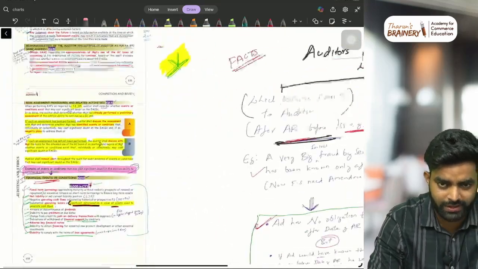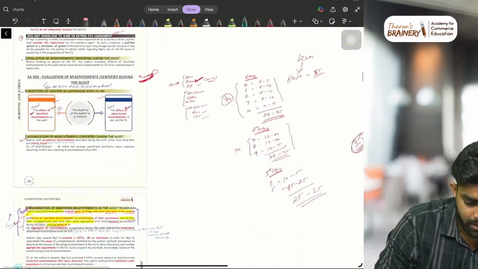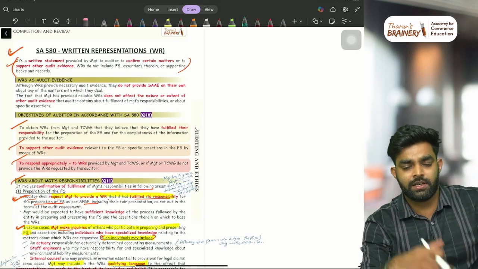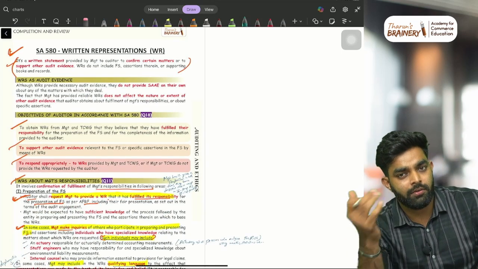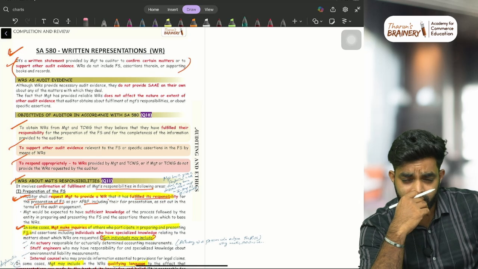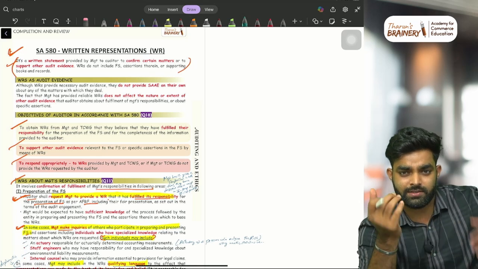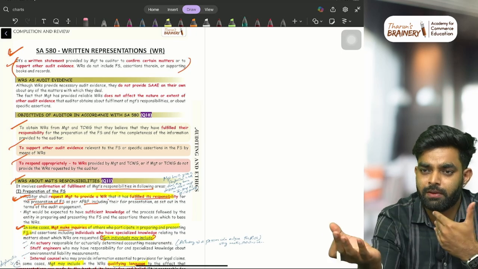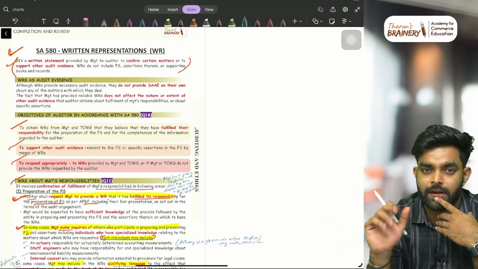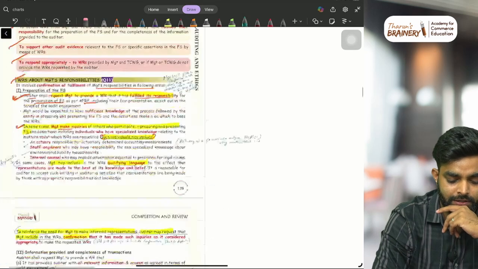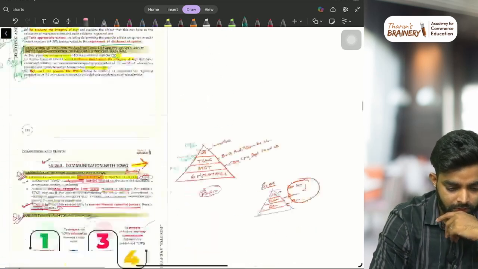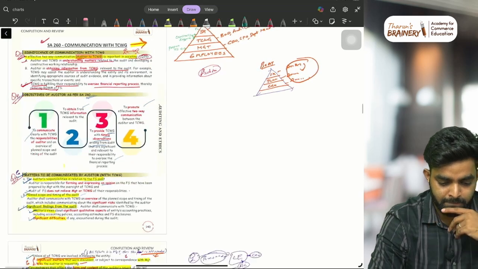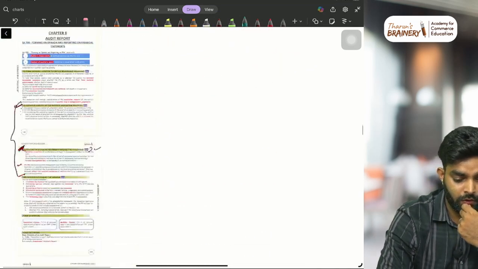Then going concern, you know that, right? Nothing needed. Then evaluation of misstatements identified during audit, that is how the auditor will evaluate. SA 570, written representation. Written representation means what management writes and gives to the auditor. If you want some statement from the management, you will ask them to write it on a piece of paper and give it to you. That is what we call written representation. SA 260, nothing much.